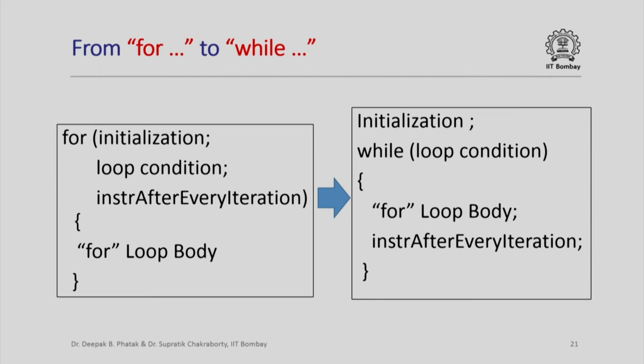So now the previous animation would have given you the idea that the initialization, loop condition, and instruction of every iteration can be moved around, and therefore it should be possible to rewrite a for loop as a while loop, and indeed it is possible. Whatever is there in the initialization, you put it at the beginning before the while loop, the loop condition goes in the while loop, and the instruction of every iteration is at the end of the loop body.